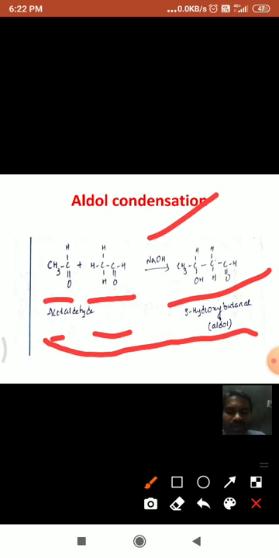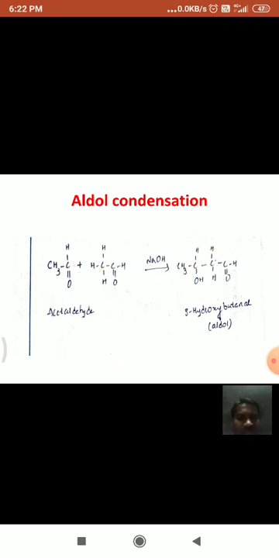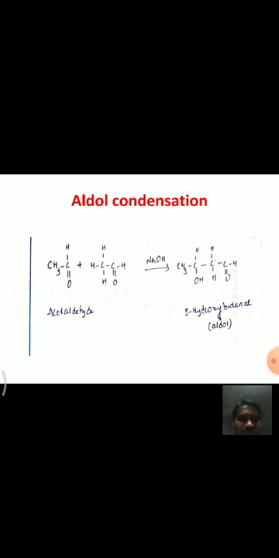See here, this is an addition reaction. A bond is formed between this carbon and this carbon, and this hydrogen comes here. This is aldol formation, and this is the aldol formed. On heating, it loses one water molecule: OH from here and H from here, and we get a double bond between these two carbons with the elimination of a water molecule. This is the aldol product which is formed.